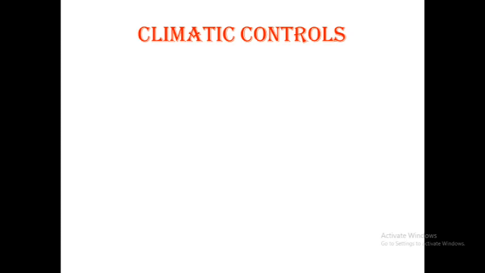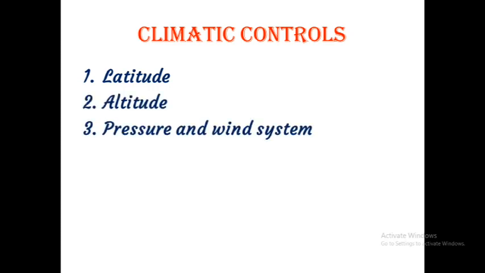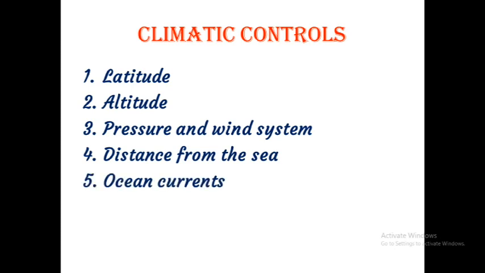Climatic controls. That means the major factors, the factors which influence the climates of a region. There are 6 major controls of the climate of any place. They are latitude, altitude, pressure and wind system, distance from the sea, ocean currents, and relief features.